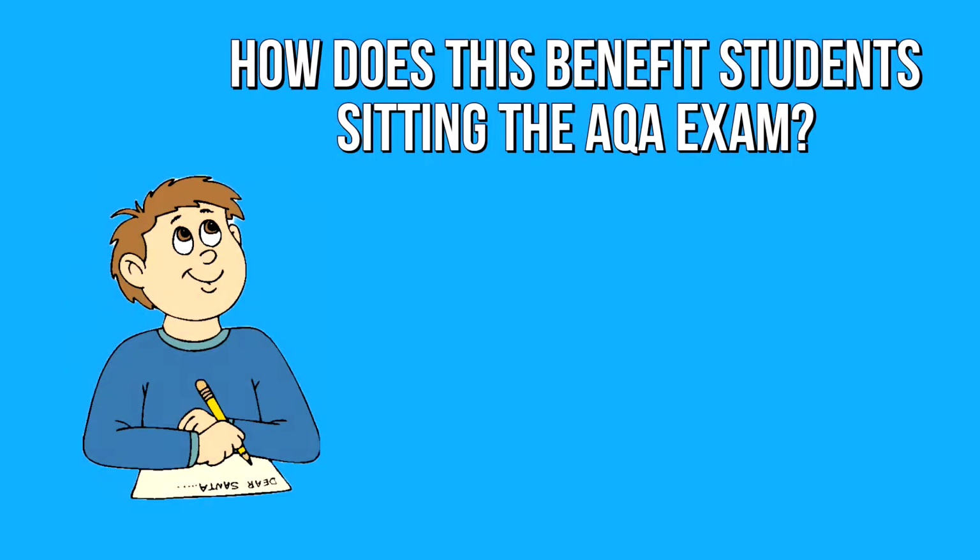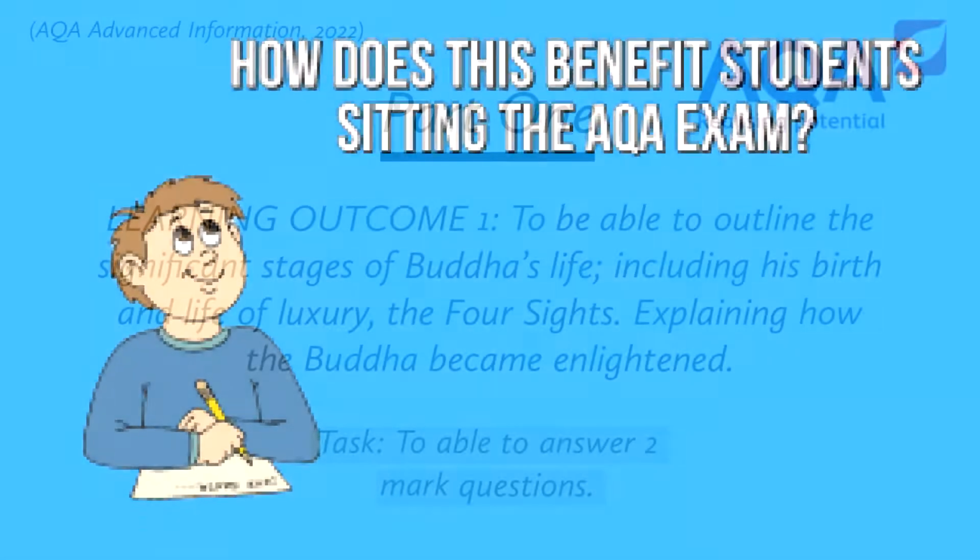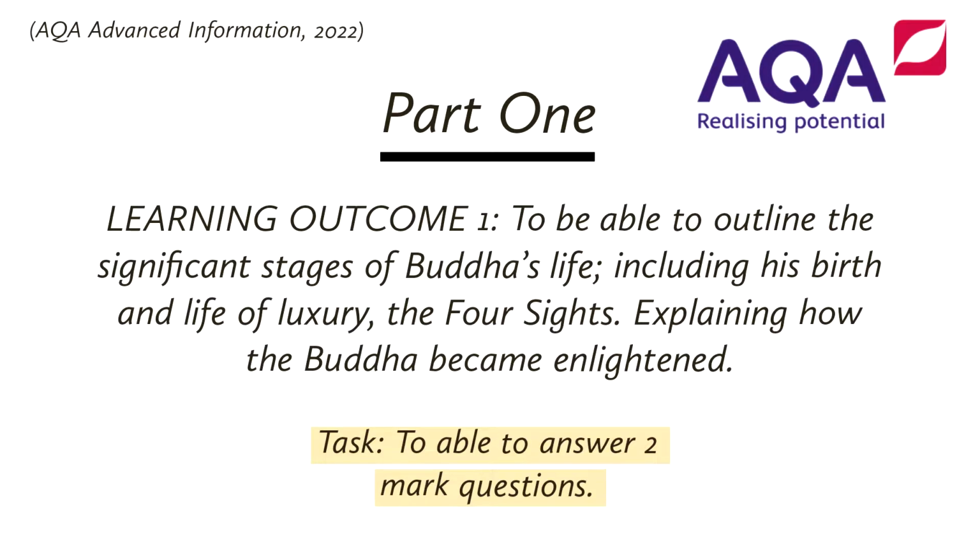As this video seeks to aid AQA learners, this video will cover the beliefs and teachings within Buddhism in alignment with the AQA specification. This has been constructed through these learning objectives. The first learning objective is the most important one within this project, as I will outline the Buddha's life with a short story, and key information will be highlighted with a gold coin, so feel free to make notes as we go. This section will cover the birth and life of luxury of the Buddha, the 4 sights the Buddha witnessed, and an explanation of the Buddha's enlightenment. Additionally, each outcome will end with a task building towards answering a 12-mark question in the final outcome.